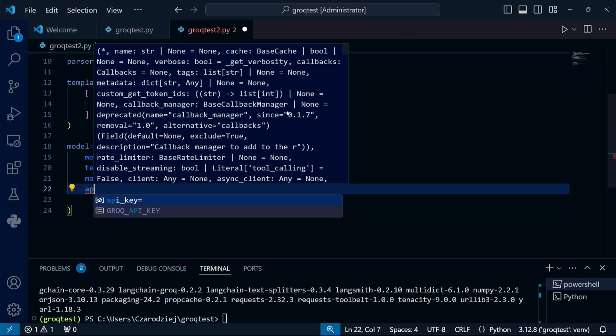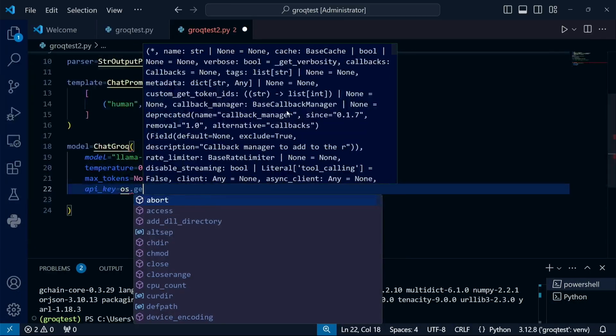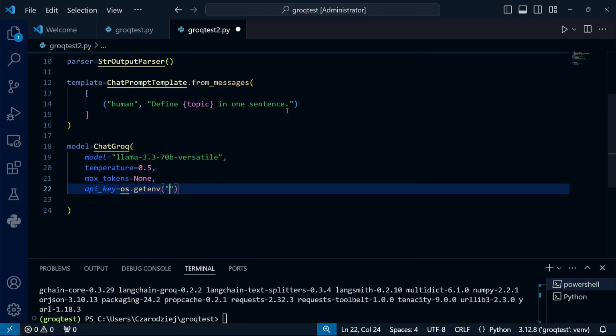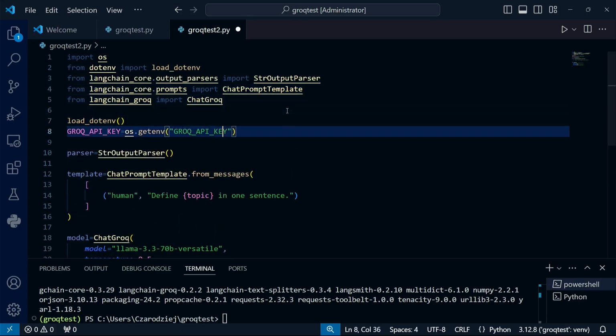Of course, we can't forget about the API key, which is very important here and associates the request with our account. I retrieve it from the environment variables. I just remembered that I had already retrieved the key from the environment variables, so I'll remove that line.